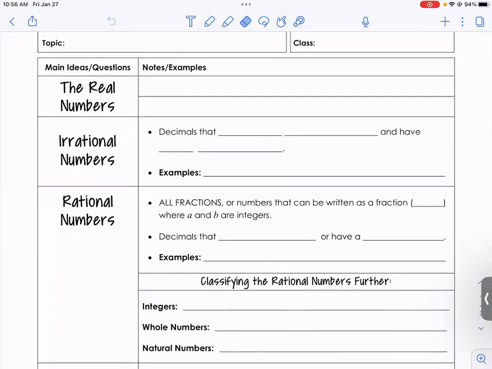Now, some of you are laughing, like real numbers. What do you mean they're fake numbers? When you get to Algebra 2, you are going to learn about something called imaginary numbers. That is a thing. Imaginary numbers are fake. They're not fake, they're imaginary. Fake, yeah, like some of them.